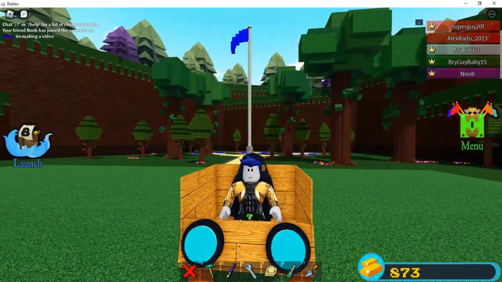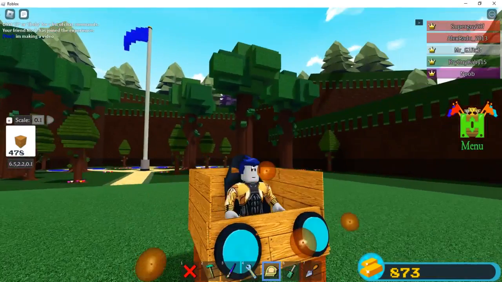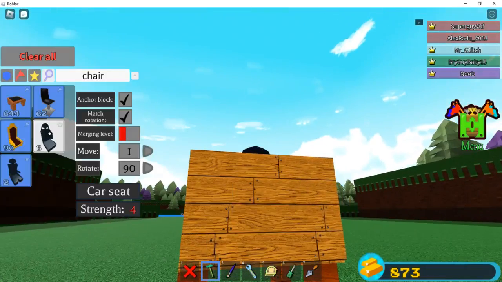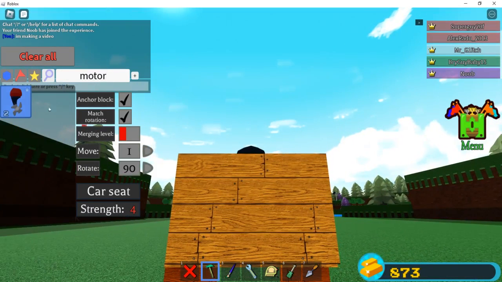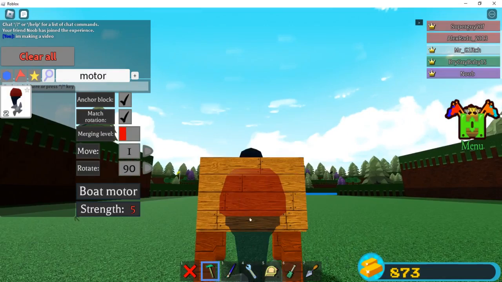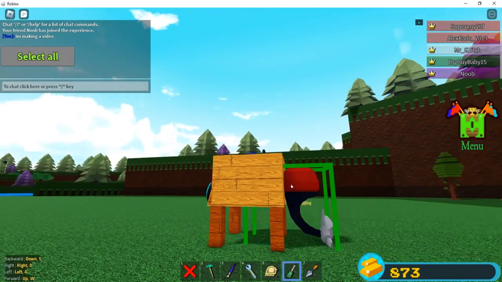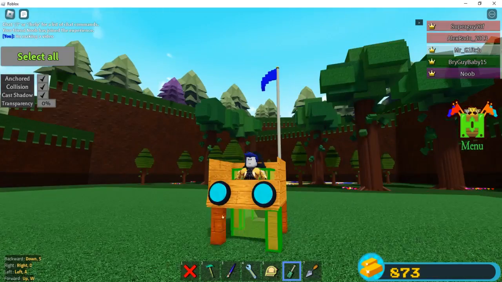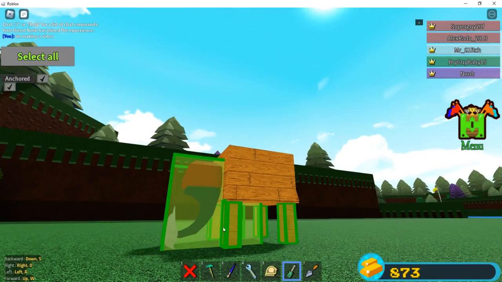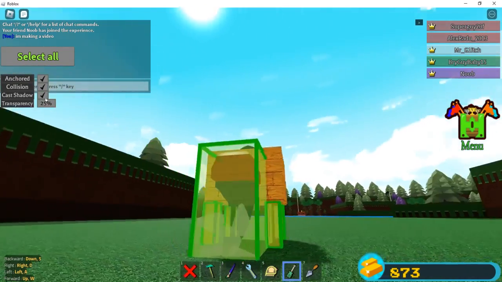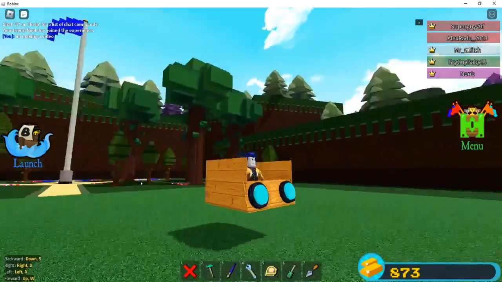And now, for the final part. We place the motor to make this, and this. And visible. And boom, you have your hover car.